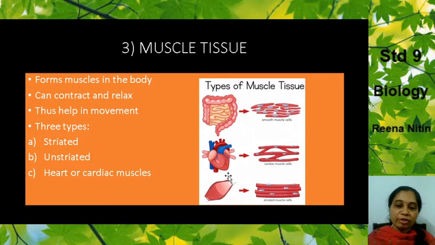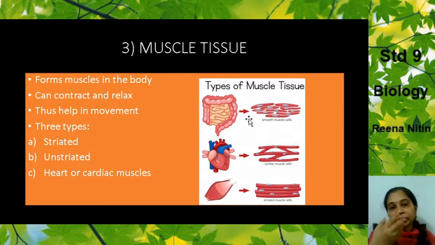This is where they are found. The striated is found almost everywhere in your hands and legs, whatever you do voluntarily, moving around. The striated muscle is there. But the unstriated is where you have no control over that part.